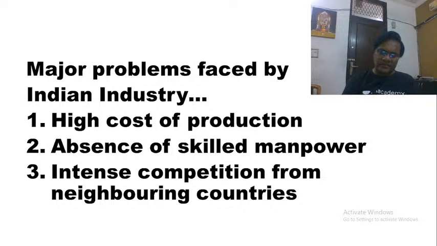Next, another major issue faced by our industrial sector is that we are facing huge competition from neighboring countries. For example, take the case of our jute products and textile products. We are facing a lot of competition from Bangladesh, right? Similarly, all other neighboring countries are also giving us tough competition.